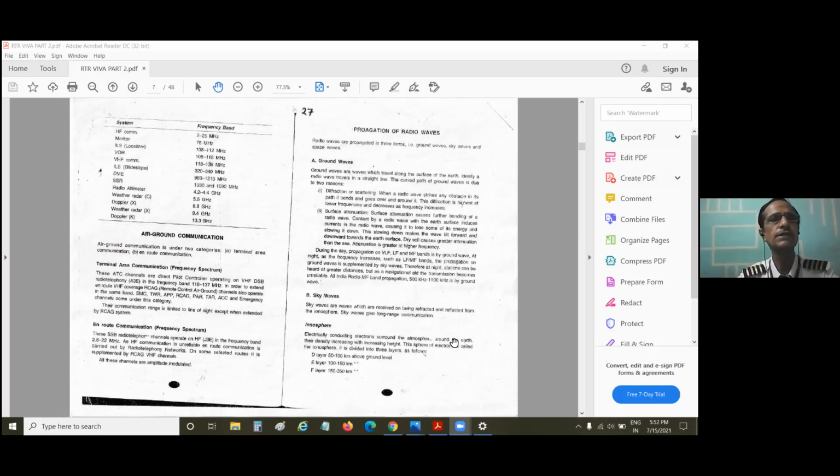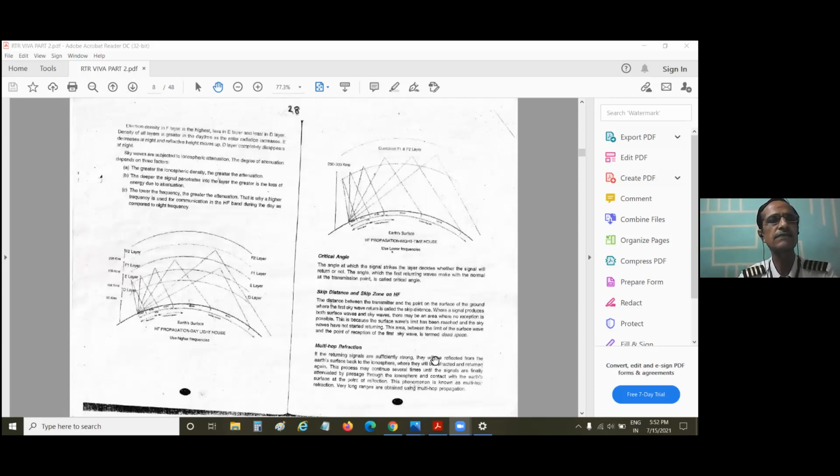What you must remember is that as the sun rises, this layer will keep on coming down, wherever the free electrons are present. This is very important because our radio waves will be reflected from the reflecting layer. The reflecting layer is the ionization layer. The layer will keep on coming down.